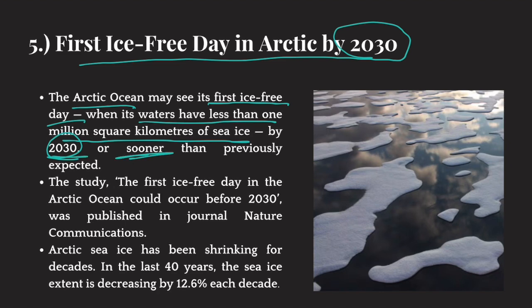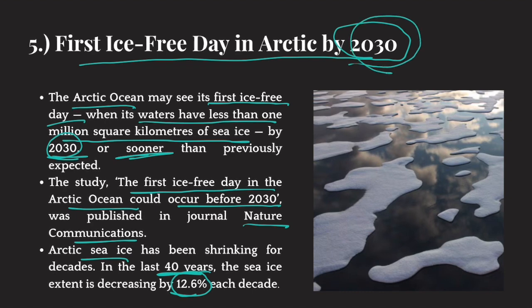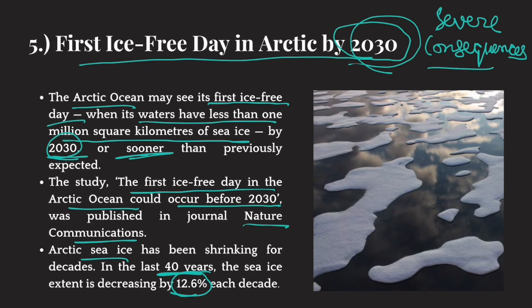Now, the study was conducted by scientists. The name of the study was "The First Ice-Free Day in Arctic Ocean Could Occur Before 2030," and it was published in an internationally reputed journal called Nature Communications. Now, Arctic sea ice has been shrinking for the past 40 years. Like every decade, it shrinks by 12.6%. So this process has been going on for 40 years. Now, scientists or experts say that the Arctic Ocean might see its first ice-free day by 2030. And this is really bad news because it would have severe consequences. Very bad things would happen if this becomes true.